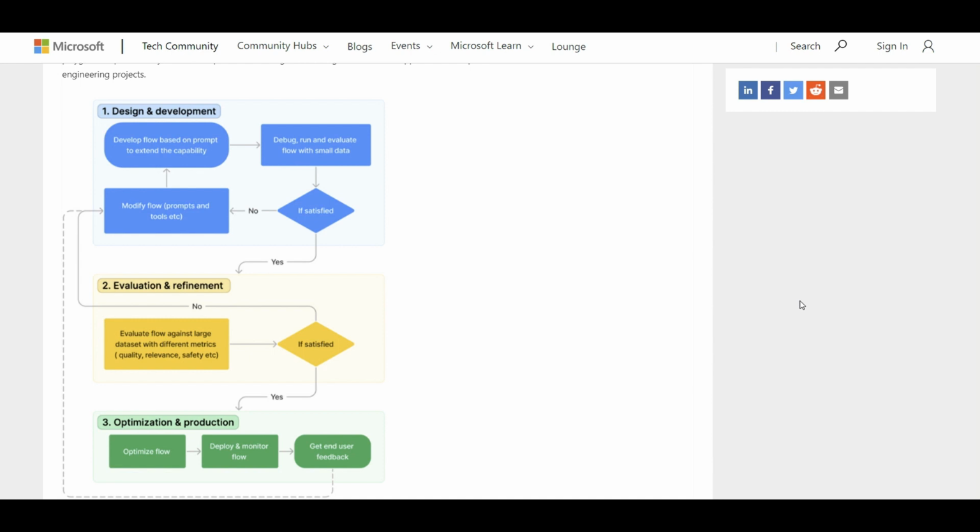But honestly, I couldn't stop myself from recording this video because I was really excited when I saw that this is released. This is going to really tackle a lot of pain points that you might have faced in your prompt engineering projects. So let me dive into the capabilities of what is the proposed value of this feature, and then I'll show you some hands-on stuff in action.